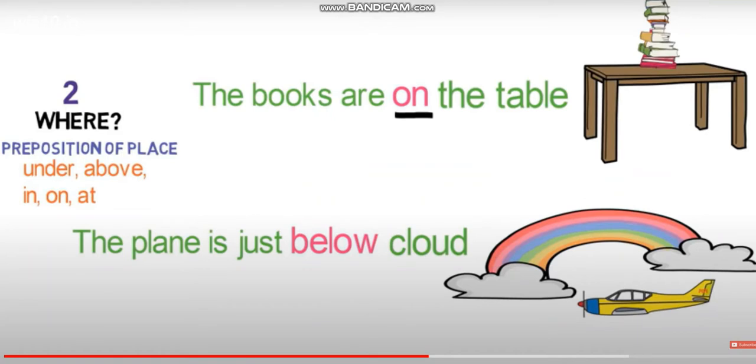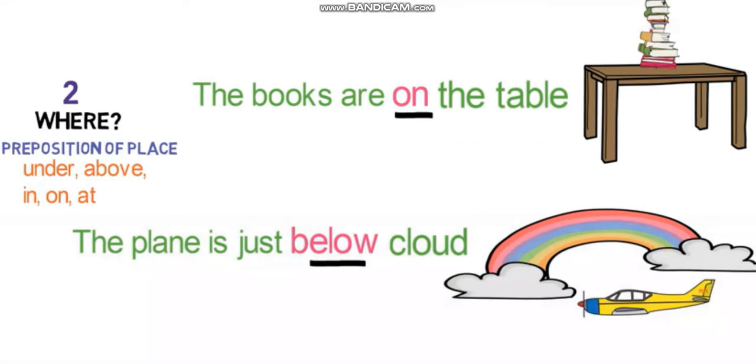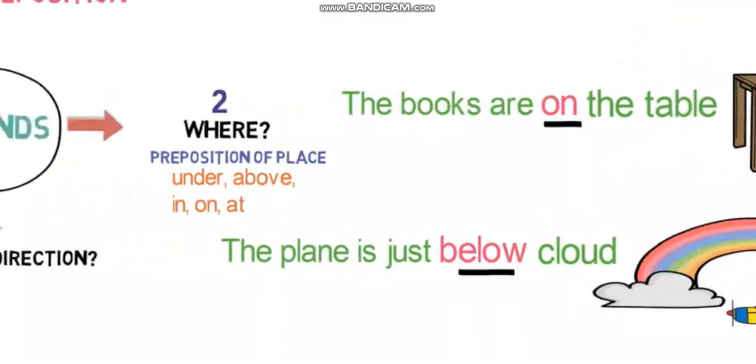Look, students, whenever a thing is not in contact with anything, and it is in the air and passing below something, then we'll use below rather than under. We'll use below when it is not in contact with anything. So here we can see that the plane is passing below the cloud. So here below shows the preposition of place. Here, below is a linking word. Remember, this preposition provides where the thing is with respect to another.